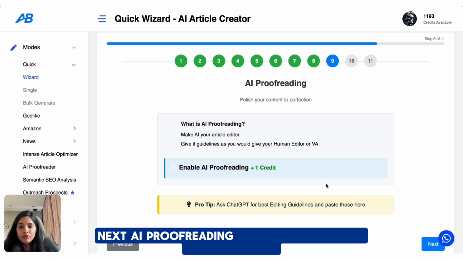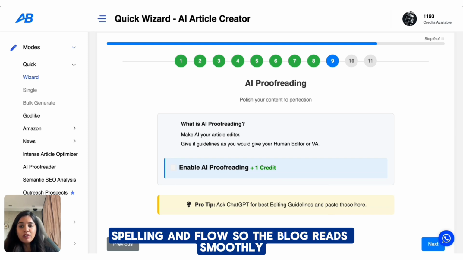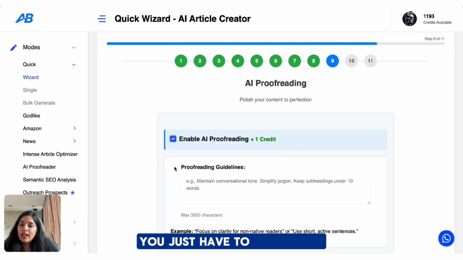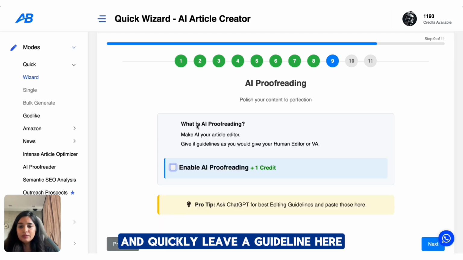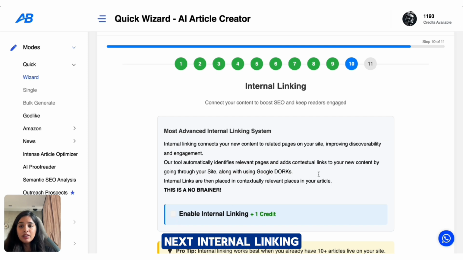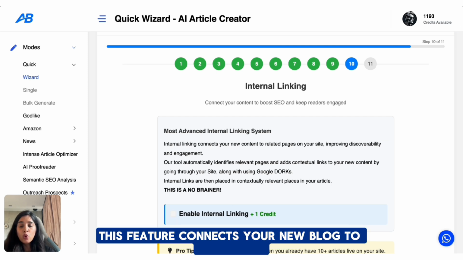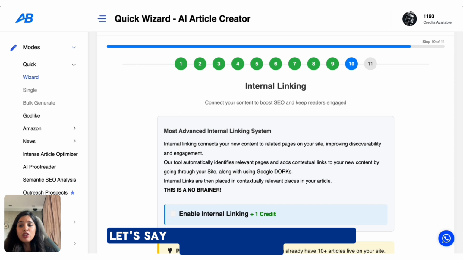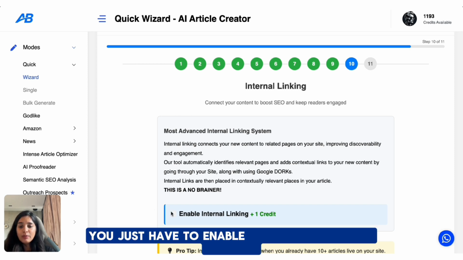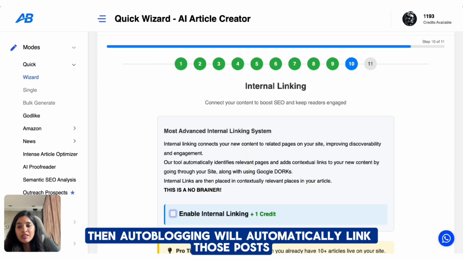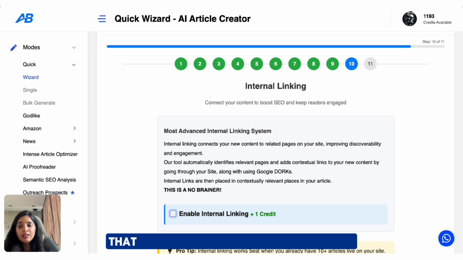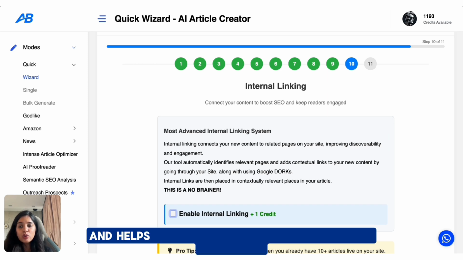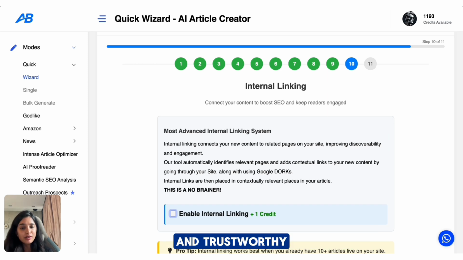Next, AI proofreading. This automatically fixes grammar, spelling, and flow so the blog reads smoothly without you needing to edit anything. You just have to enable this and quickly leave a guideline here. Next, internal linking. This feature connects your new blog to older ones automatically. Let's say you already have blogs on adventure gear or camping tips. You just have to enable this and paste your domain here. Then autoblogging will automatically link those posts inside the hiking blog. That keeps readers on your site longer and helps Google see your website as more connected and trustworthy.